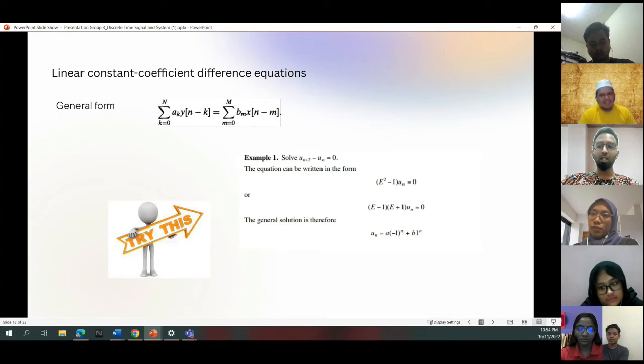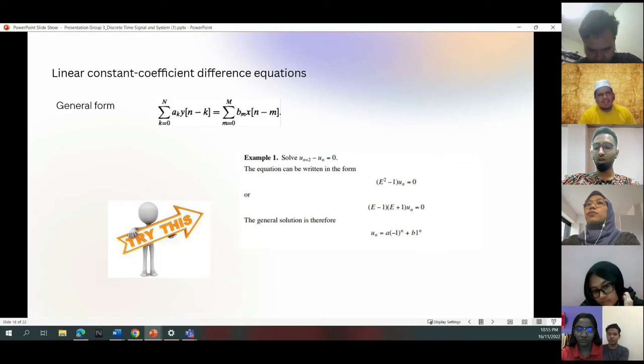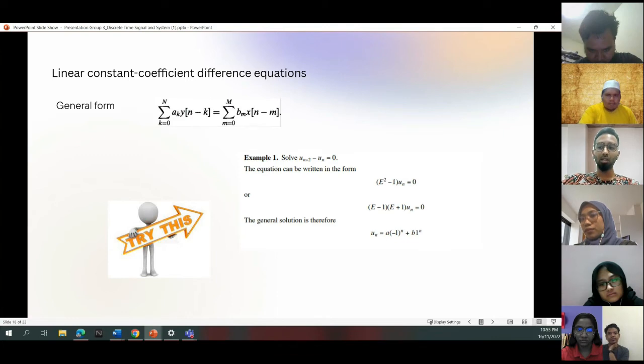To calculate the value of the output, we know that x[n] is the input and y[n] is the output. When we evaluate the equation, we get a_0 y[n] equals negative sigma k equals 1 to capital N a_k y[n minus k] plus sigma k equals 0 to capital M b_k x[n minus k].